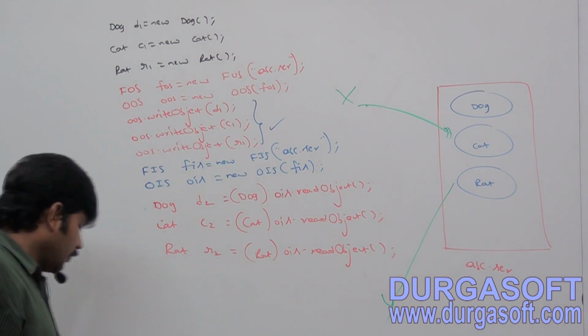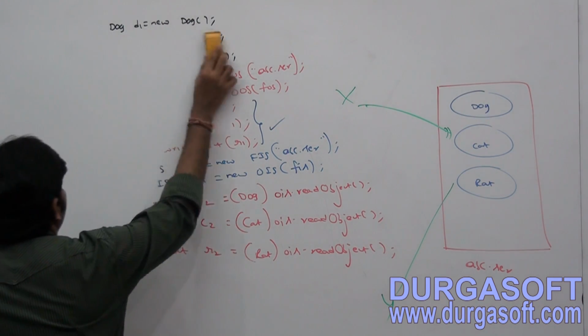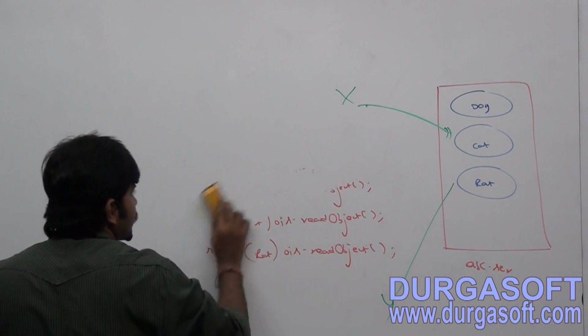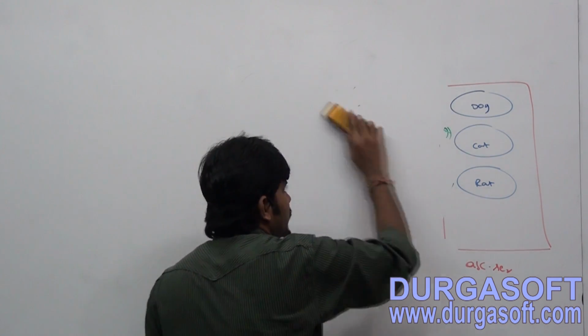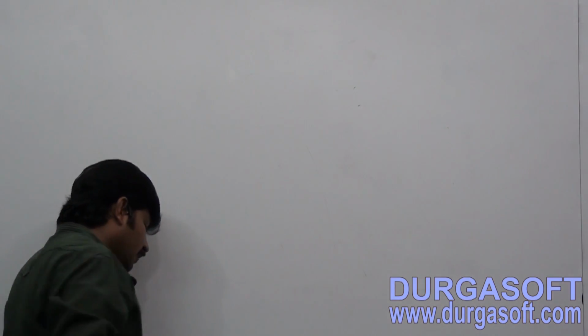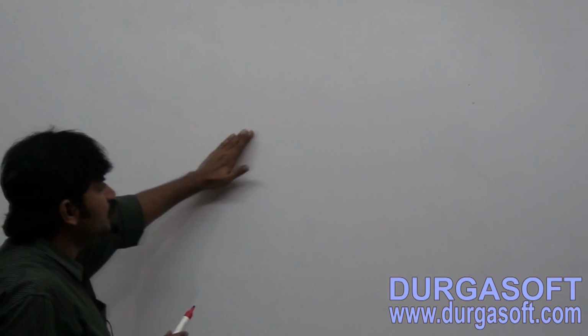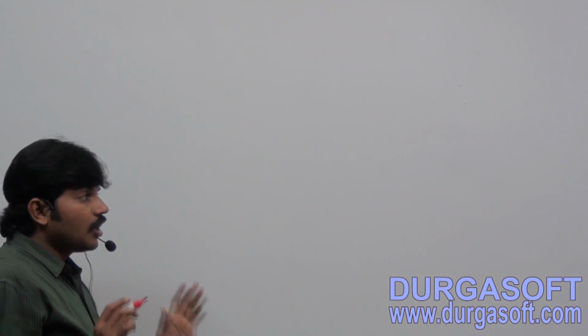If we don't know the order of objects in serialization, now observe this one. Sir, I don't know in which order the objects were serialized. How can we handle this possibility? Observe.